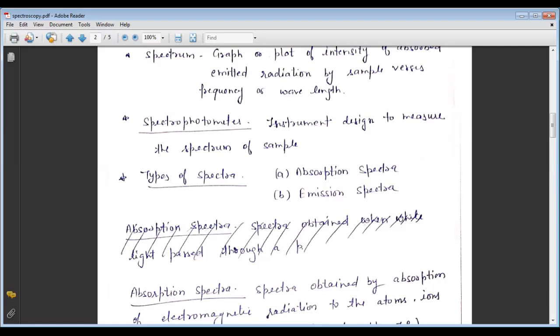Along with that distinction, they can be classified on the nature of their interaction. As I said, there are absorption spectroscopy, emission spectroscopy, and scattering spectroscopy. Firstly, we are going with absorption spectroscopy.